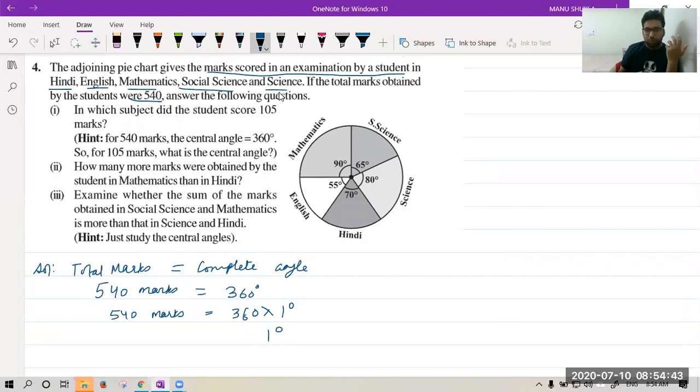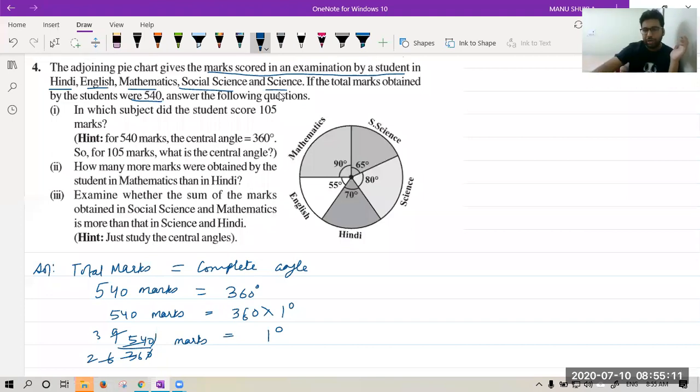Finally, we can say 1 degree is the same as 540 upon 360 marks. If we solve it, we get 3 by 2, or 1.5. Let's take it as 3 by 2 only. Don't go to decimal. Okay, you can take decimal, no issue, but you can take a fraction also.